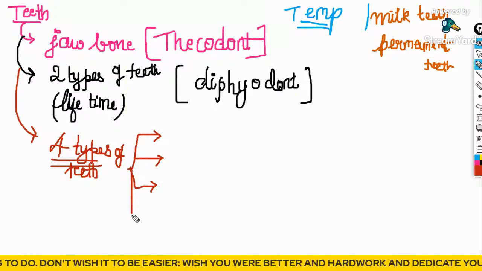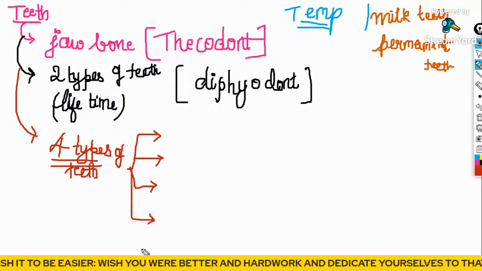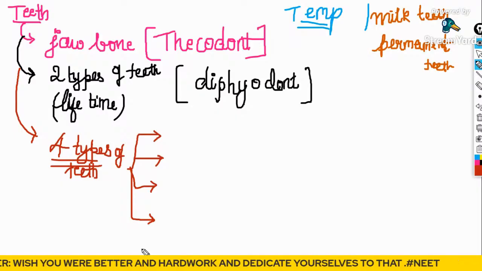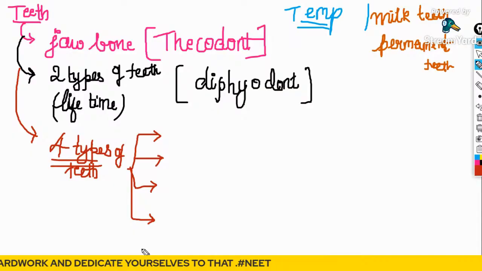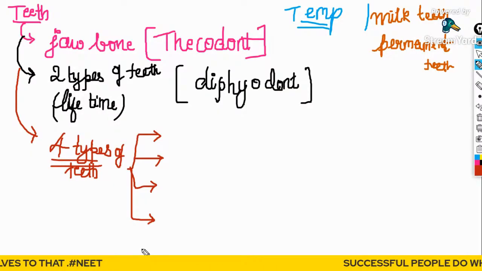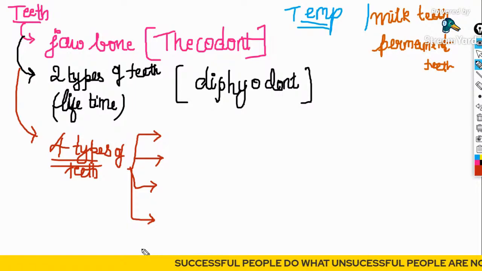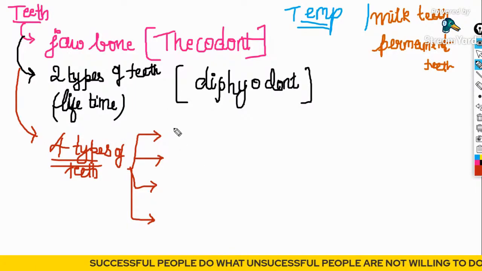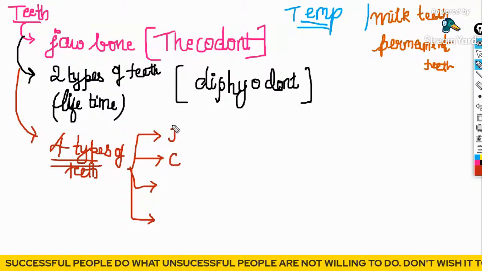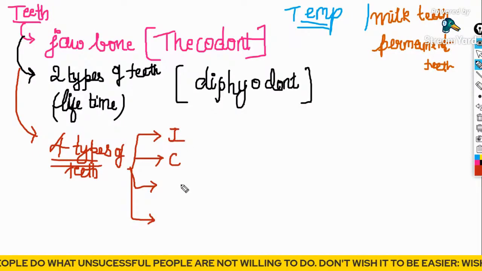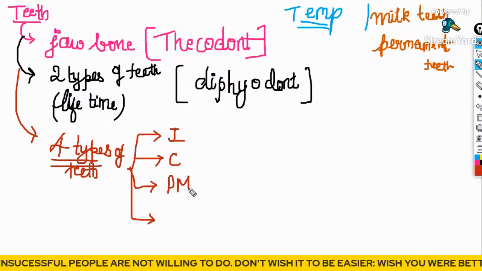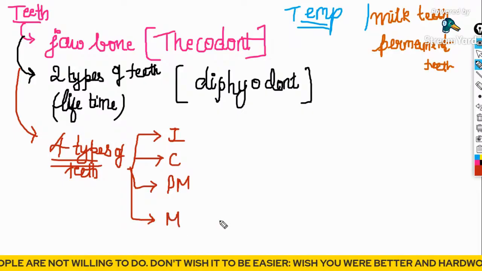You have studied them in your lower classes. Yes, perfect. It is the incisors, canines, premolars, and molars.